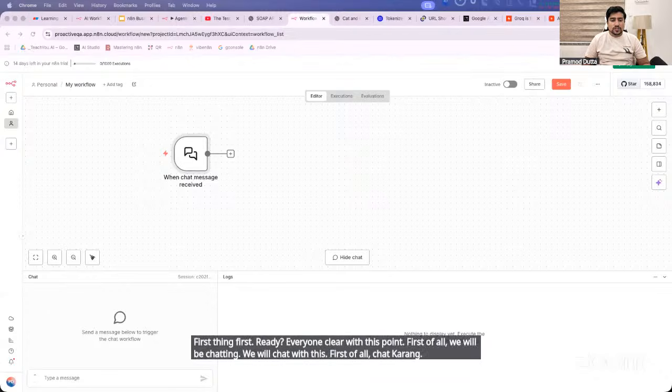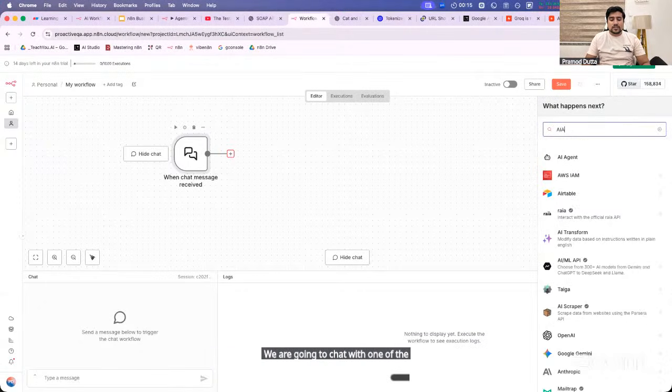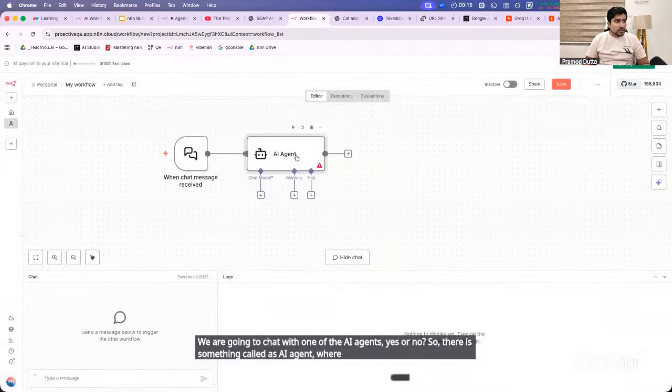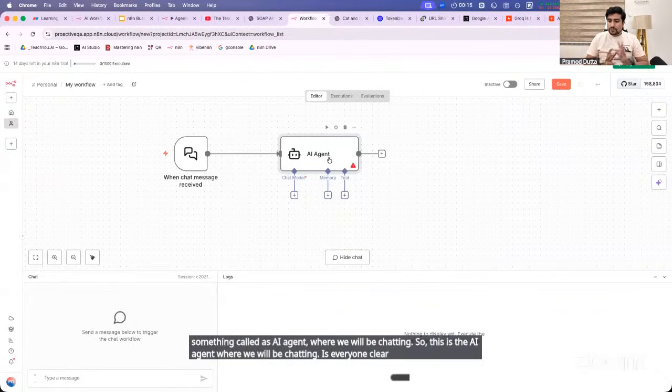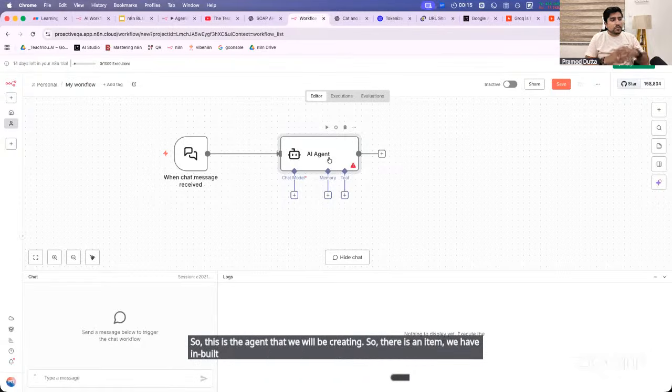Now the real question is, sir, what are we chatting? From whom are we chatting? We are going to chat with an AI agent. Yes or no? So there is something called an AI agent where we will be chatting. Is everyone clear? Step number two, this is the agent that we will be creating. In n8n, we have an inbuilt mechanism to create an agent. It is readymade, given to you.